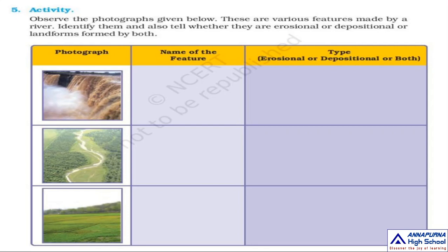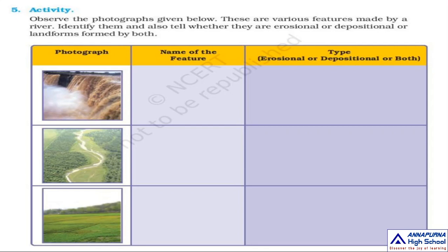So write here the name of the feature. What is this? It is a waterfall. In this first column, you write waterfall. It is an erosional type of landform. You write erosional type.